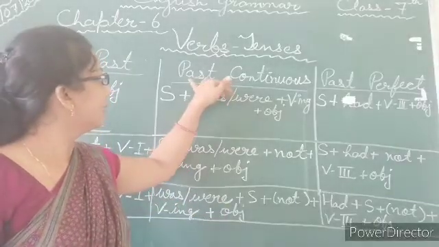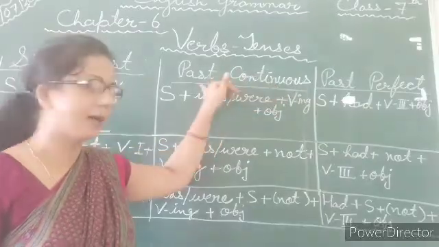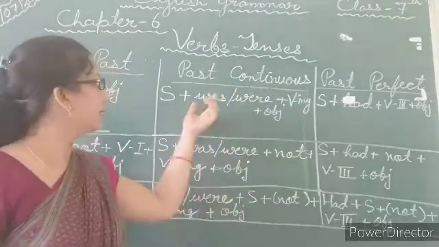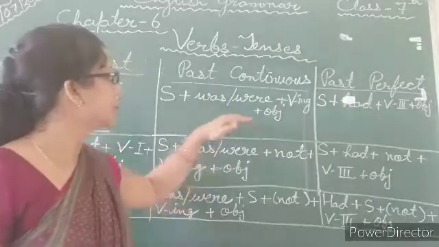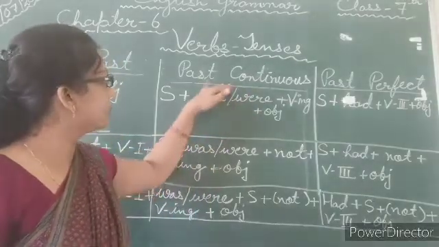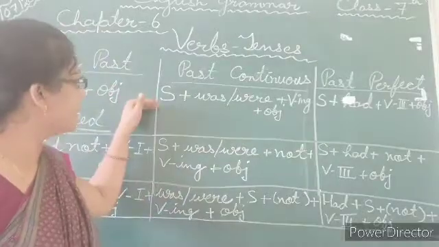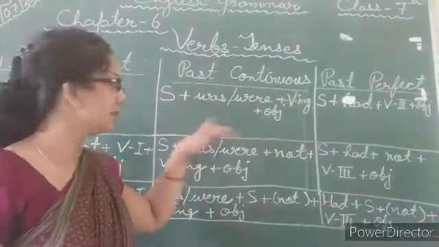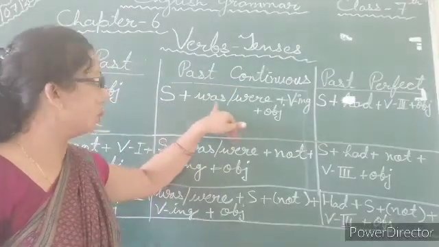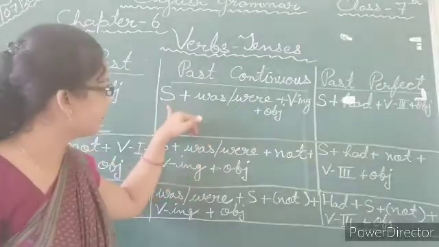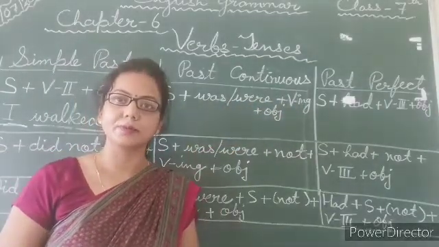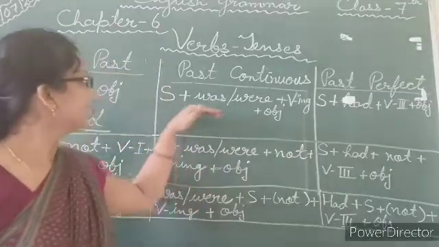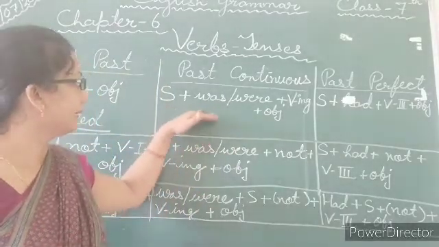Here the continuous is about past tense, so the word was or were according to the subject. So my dear students, have a look. The structure of positive past continuous is subject plus was or were according to your subject plus verb ing form plus object. So this is a very simple form again.